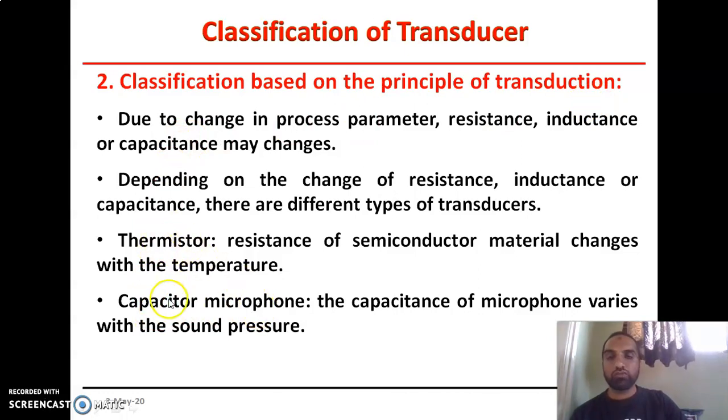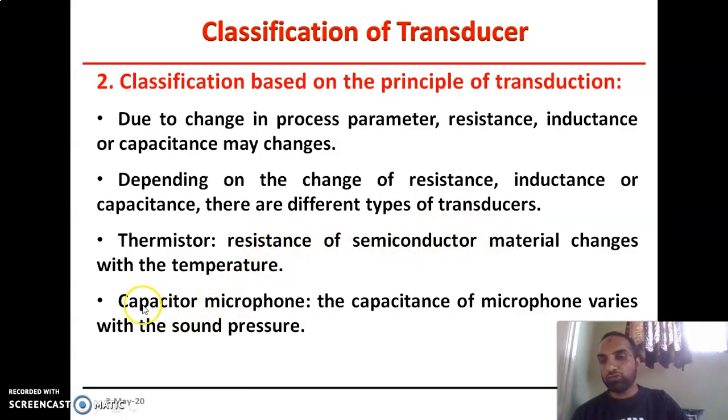So what about thermistor and capacitor microphone? See, when we use a thermistor, there is a change in temperature. According to that change in temperature, the resistance of that semiconducting material changes. So in this case, the change in resistance is observed due to the change in temperature.